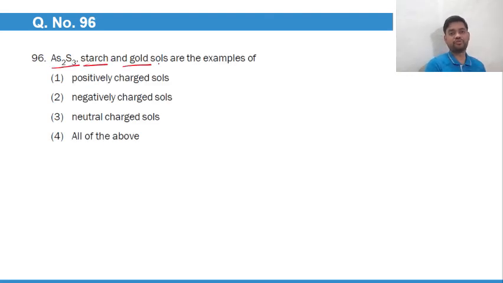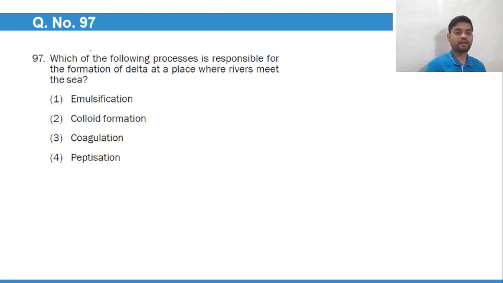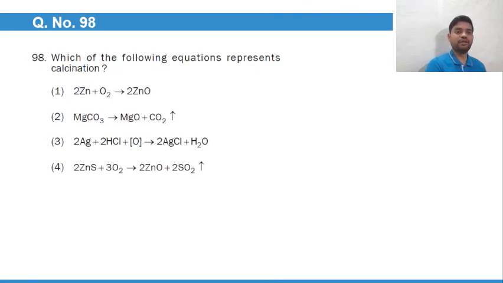As2S3, starch, and gold salts are examples of negatively charged sols. Which of the following processes is responsible for the formation of delta at places where the river meets the sea? That is the coagulation process. Which of the following equations represents calcination? Calcination is used for carbonate ores, so carbonate ores is option number 2.